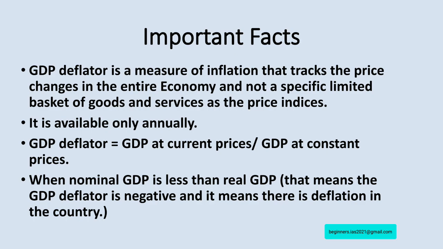Since the deflator covers the entire range of goods and services produced in the economy, as against the limited commodity basket for the wholesale or consumer price indexes, it is seen as the more comprehensive measure of inflation.